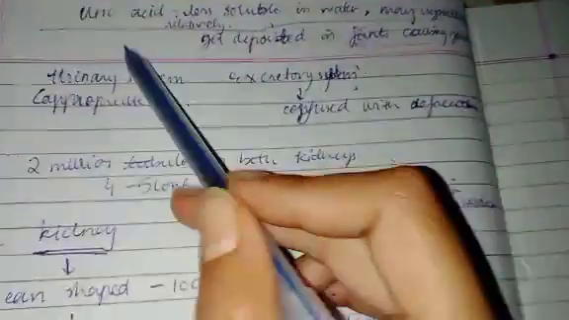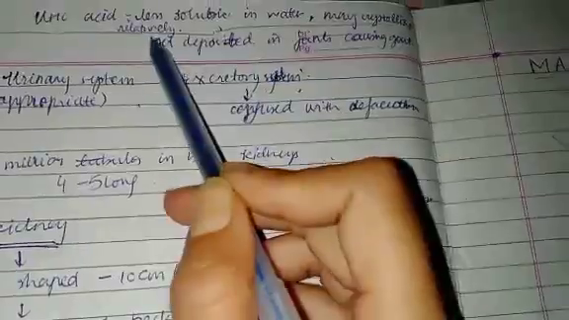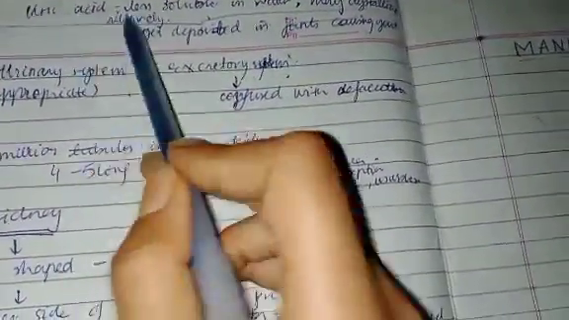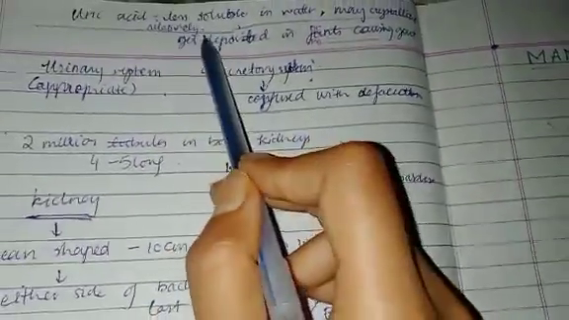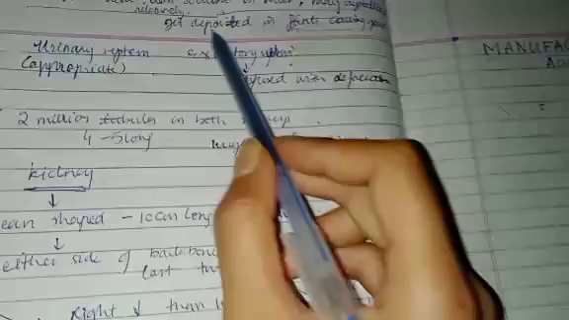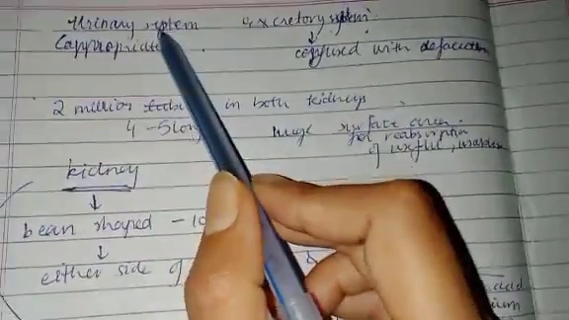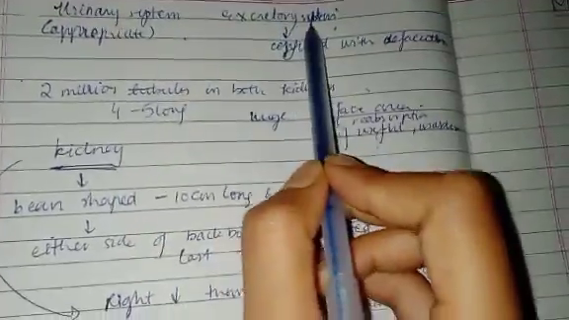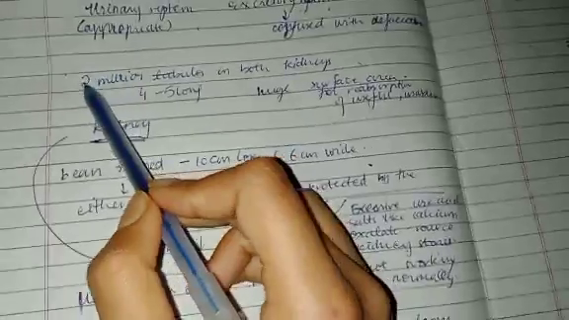These are some important things. Uric acid is relatively less soluble in water and may crystallize and get deposited in joints, causing gout. Gout is a condition in the joints where uric acid gets deposited after crystallization because it is less soluble in water. Urinary system is the appropriate word to be used because excretory system can be confused with defecation. I've already told you that.